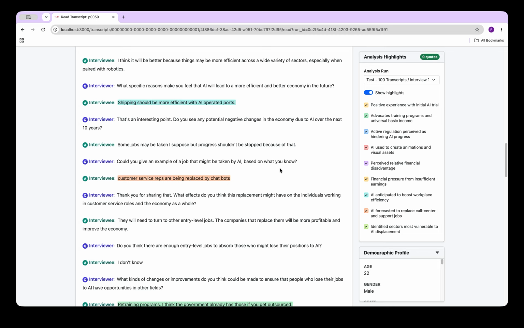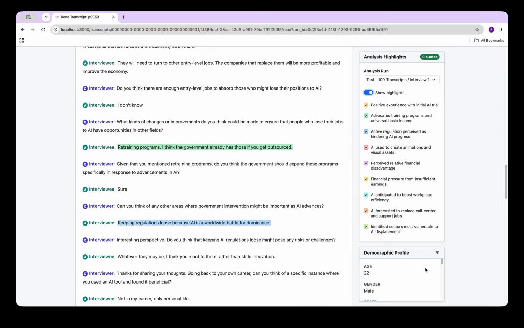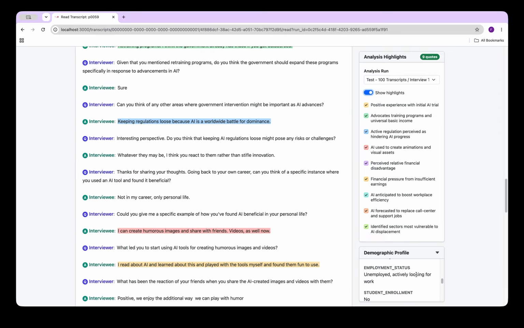And having a system that does all of that by itself in 20 minutes is a massive time saver. You can also select different analysis runs, and also you can toggle the themes on or off so that you can only read the interview. You can also see the demographic profile of that particular respondent.